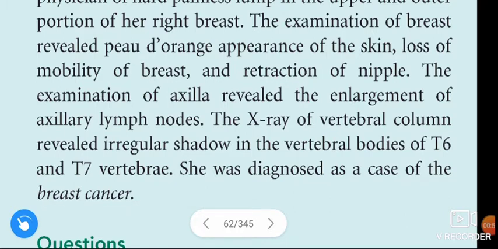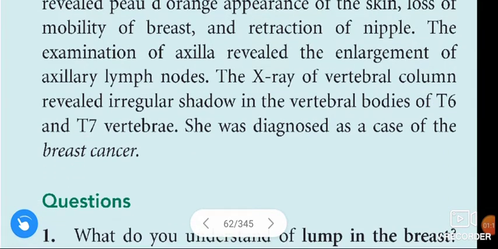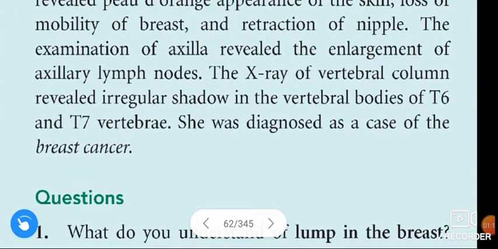These are the characteristics, and the examination of the axilla revealed enlargement of the axillary lymph nodes. The X-ray of the vertebral column revealed irregular shadows in the vertebral bodies of T6 and T7 vertebrae. She was diagnosed as a case of breast cancer.